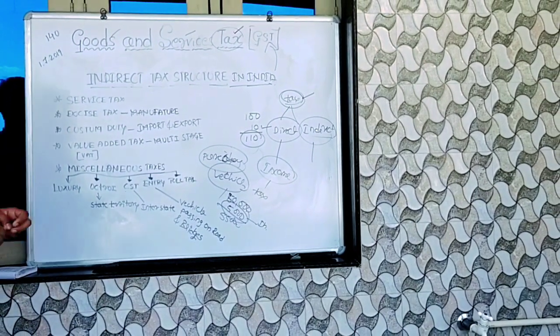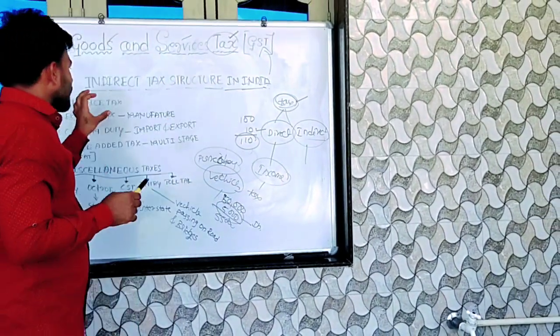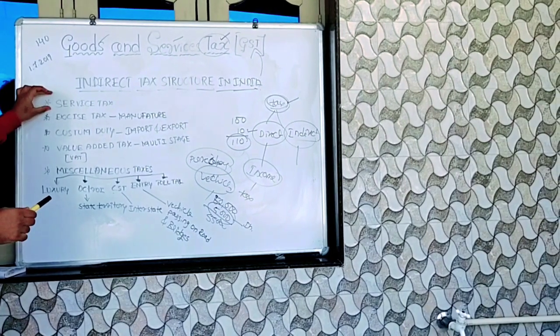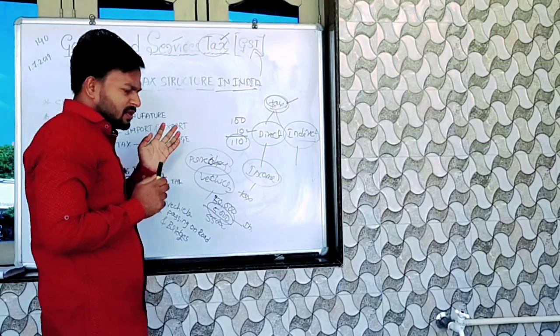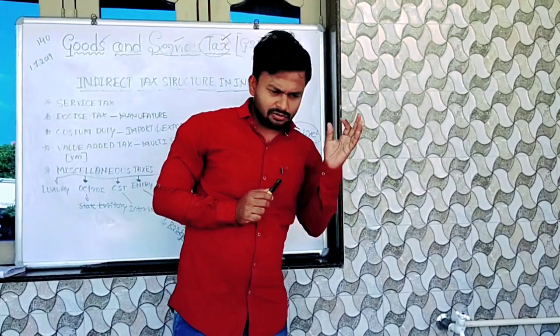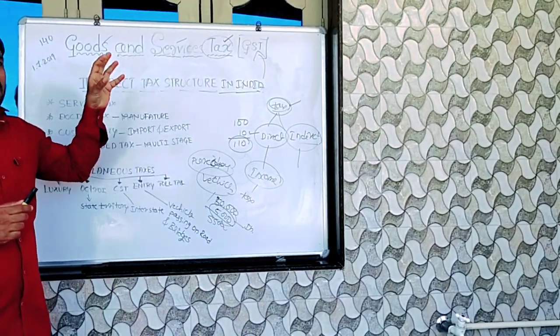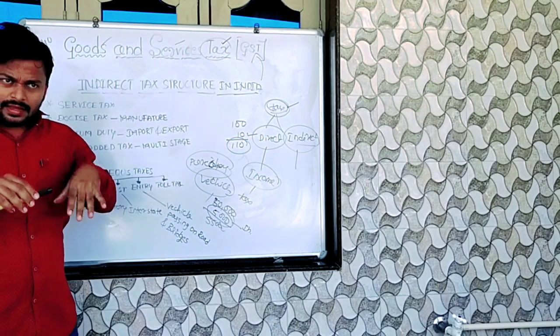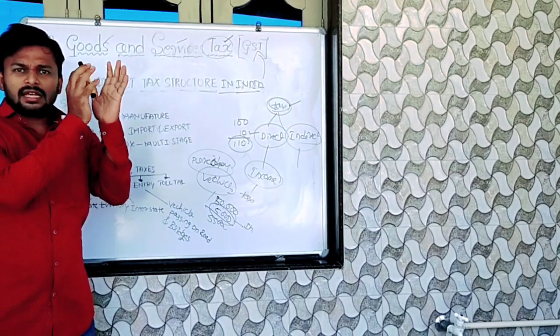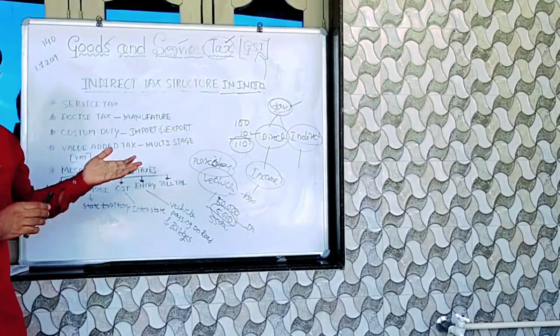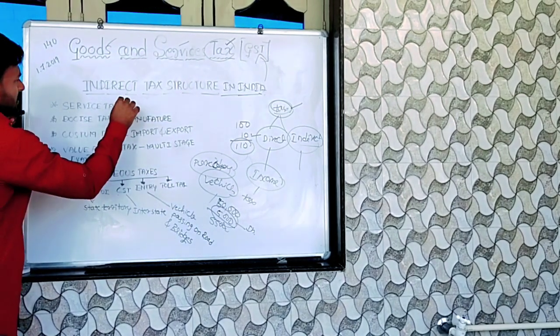See here, indirect taxes, first one is service. Service means you have to know, service means hospitals, education institutions. There are several services like hotels. These are giving the service to us. At that time, when you use those services, you have to pay some amount. That is called a service tax.